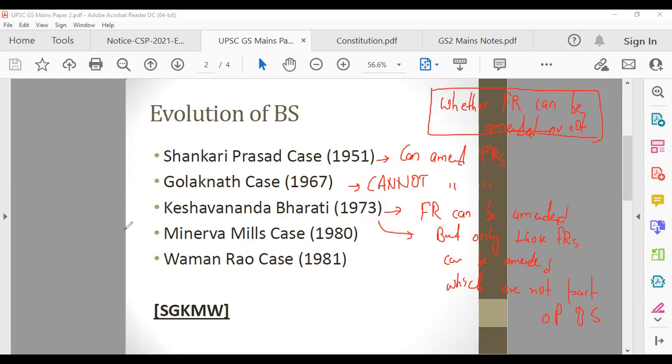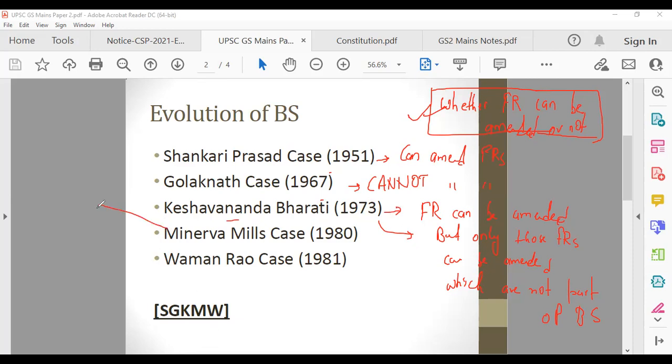Then the Minerva Mills case. This is the Keshavananda Bharati judgment. So the whole discussion was about whether FRs can be amended or not. Shankari Prasad said that Parliament can amend, they can change fundamental rights. Golaknath, no. Keshavananda said, yes, you can amend, but only those FRs which are not part of basic structure, because those FRs which are part of basic structure are the core attributes. You cannot change them, otherwise it will change the whole meaning of the Constitution.